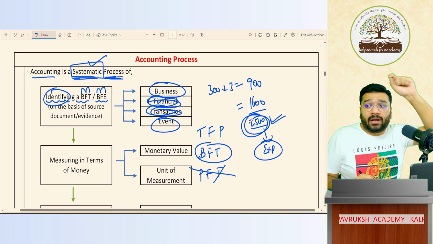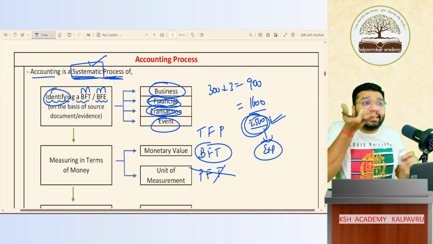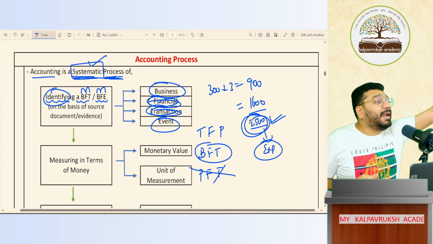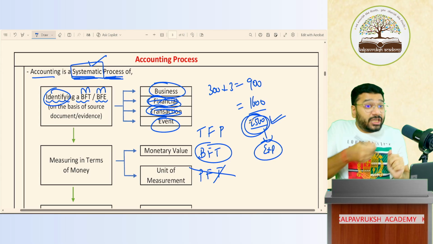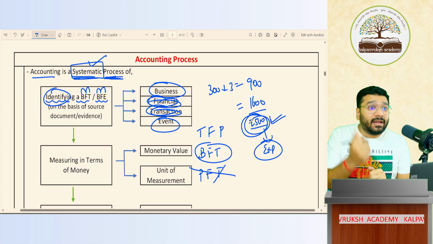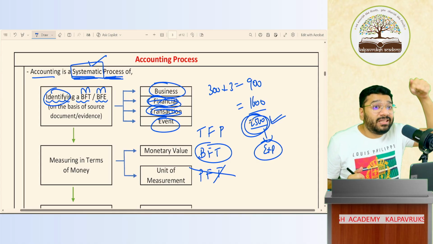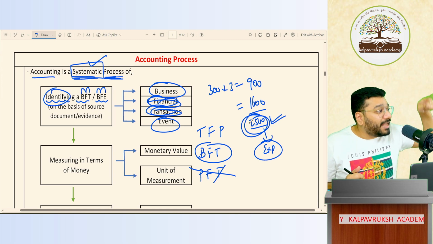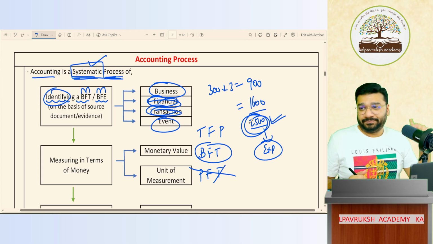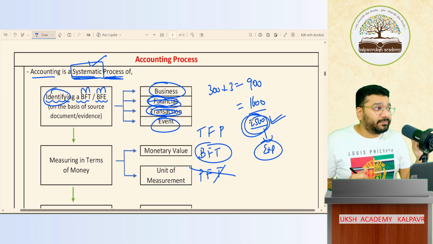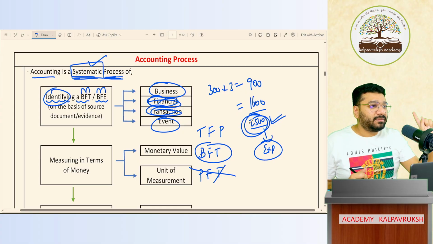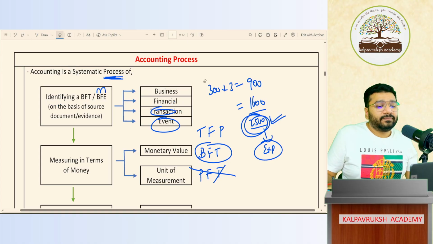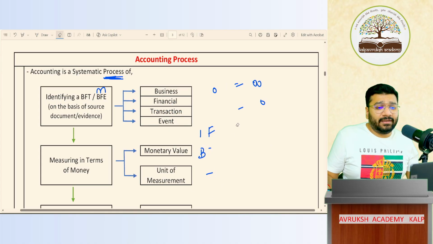So tomorrow when you go for accounting in any company, they'll give you one data: owner of this business spent 2,500 rupees for movie ticket and popcorn. Will you account for it as an accountant? Just because they gave you the sheet, will you account? No. You will say this is a personal financial transaction. I will not record it. I will record only business financial transactions. Got it? There is one disclaimer to that, which I'll tell not now, when the right time comes. Till this, is it clear? Okay.